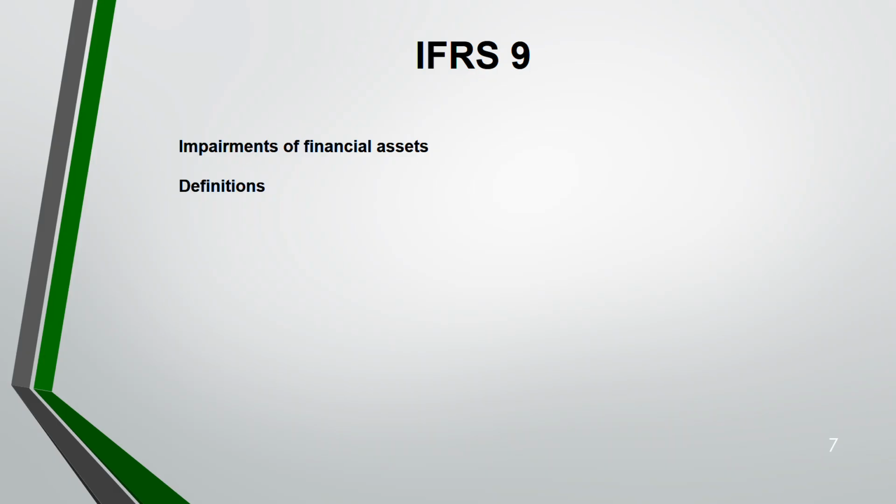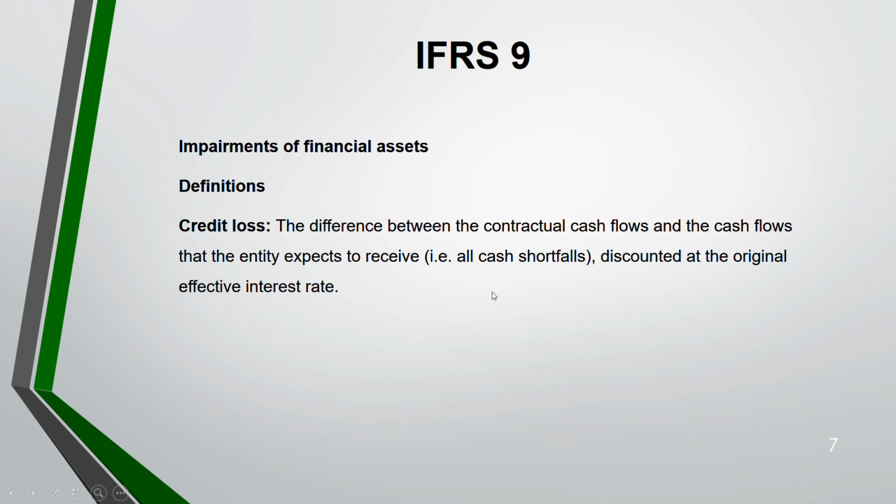And by the way, impairment was covered under IAS 36, but that is impairment for other assets. But since impairment of financial assets is separately covered in IFRS 9, whenever a financial asset gets impaired, we are not going to follow the rule of IAS 36. We are going to follow the rule of IFRS 9. Okay. But before that, you have to go through some definitions, some keywords.